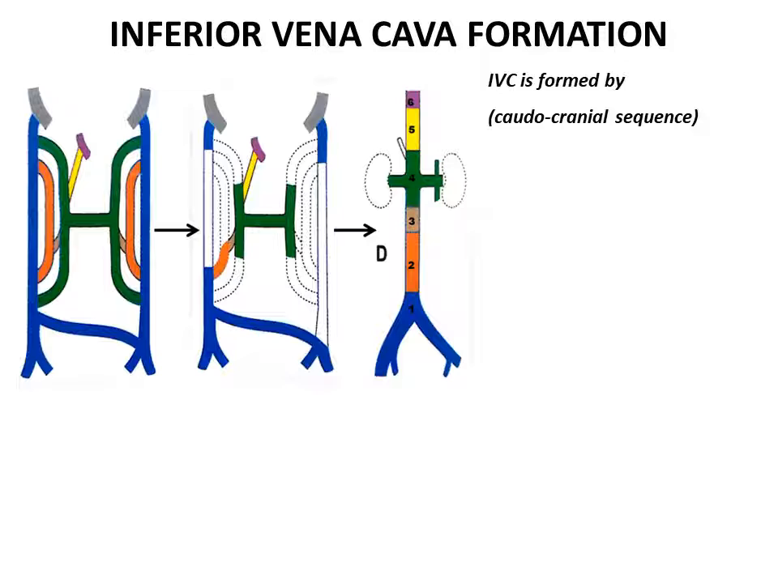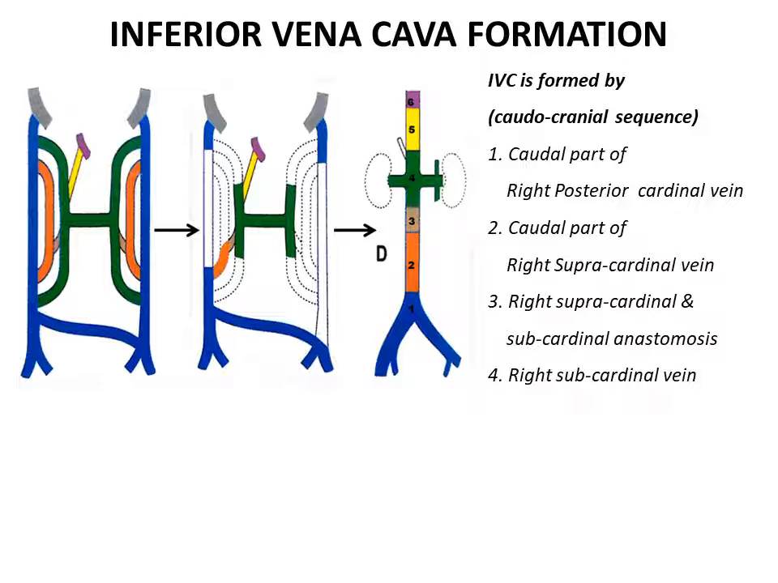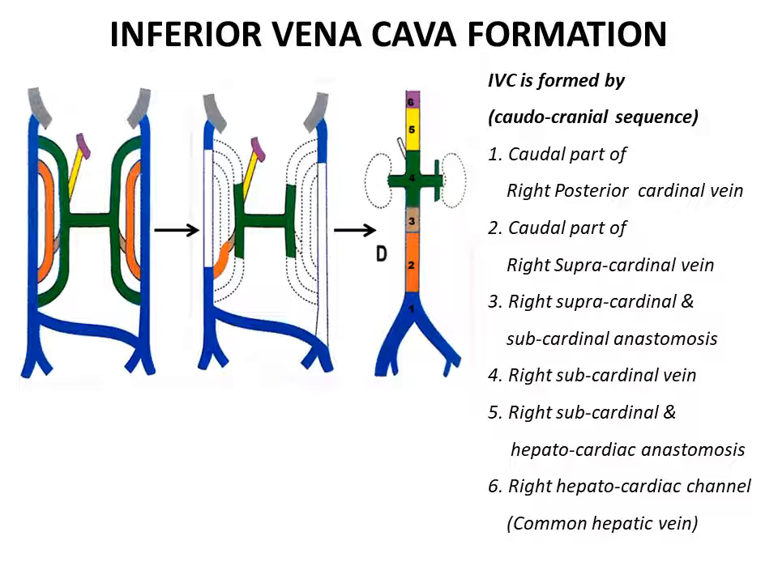The inferior vena cava is now formed by 6 veins. From the caudal to the cranial, the sequence of the veins are the caudal part of the right posterior cardinal vein, the caudal part of the right supracardinal vein, the right supracardinal and subcardinal anastomoses, the right subcardinal vein, the right subcardinal and hepatocardiac anastomoses, the right hepatocardiac channel or the common hepatic vein.